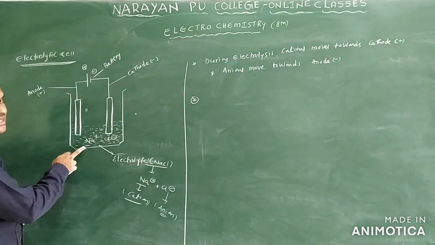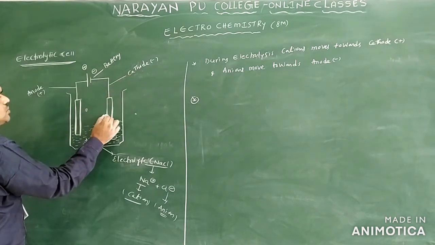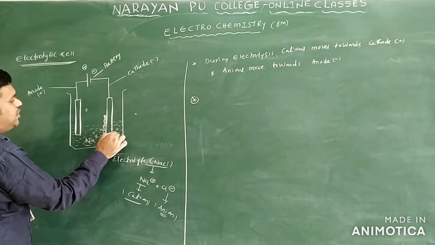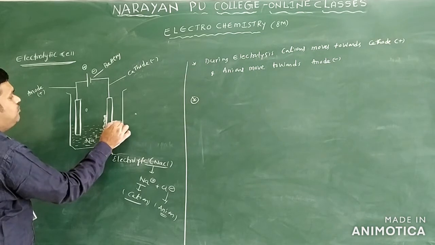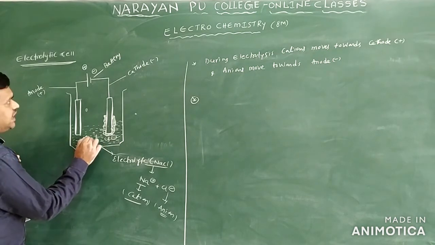Here Na plus ions are there. These Na plus ions move towards the cathode only. Whenever the Na plus ions move towards the cathode, sodium metal is deposited.